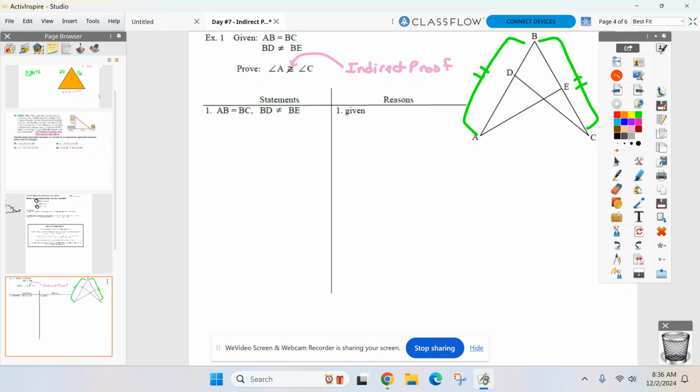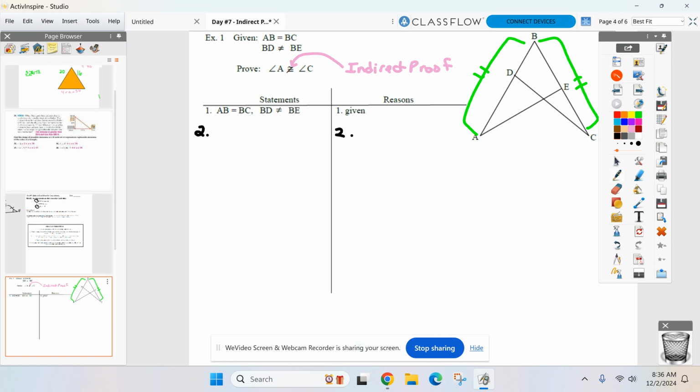And everyone notices step 1. That's all the same, right? Givens. We always write our givens in the first one. Here's where it's going to change now when we do a proof indirectly. And this is going to be uncomfortable because it's brand new. Just let me get through at least 3 of them today and you'll feel more comfortable.